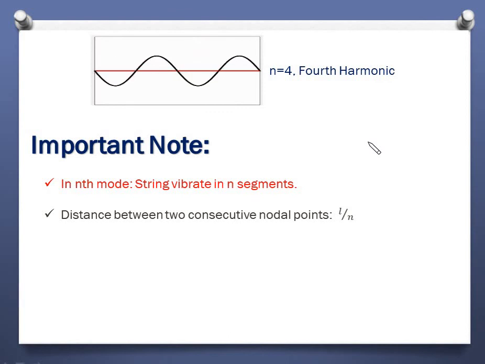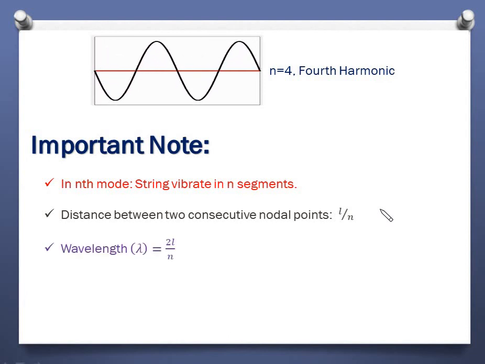Distance between two consecutive nodal points is given by L by n. Just check. This is 0. This is L by 4. So that means the distance between them is L by 4. So this is the fourth mode, and if we substitute n equals to 4 here, we get L by 4. So in general, the distance between two consecutive nodal points is given by L over n.